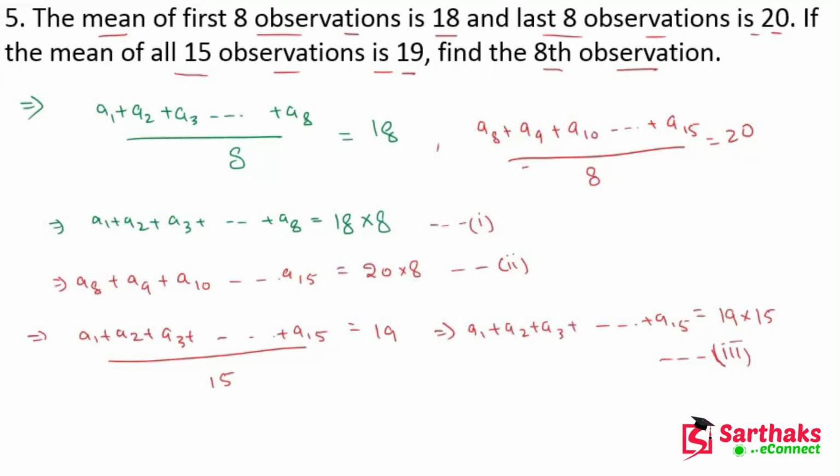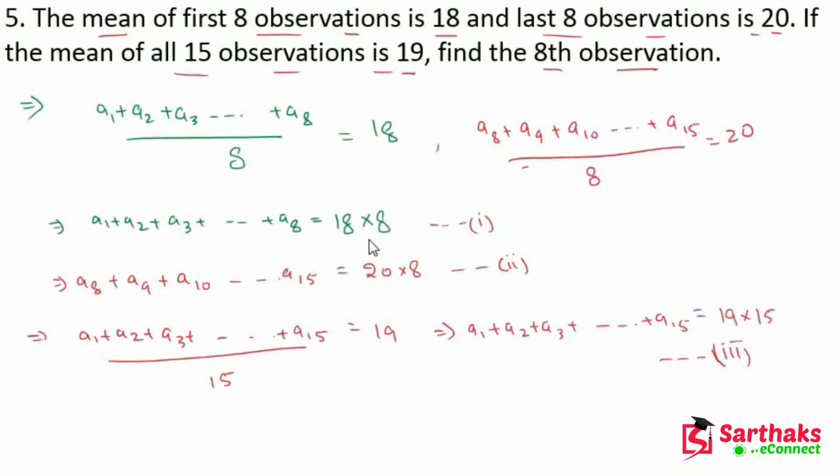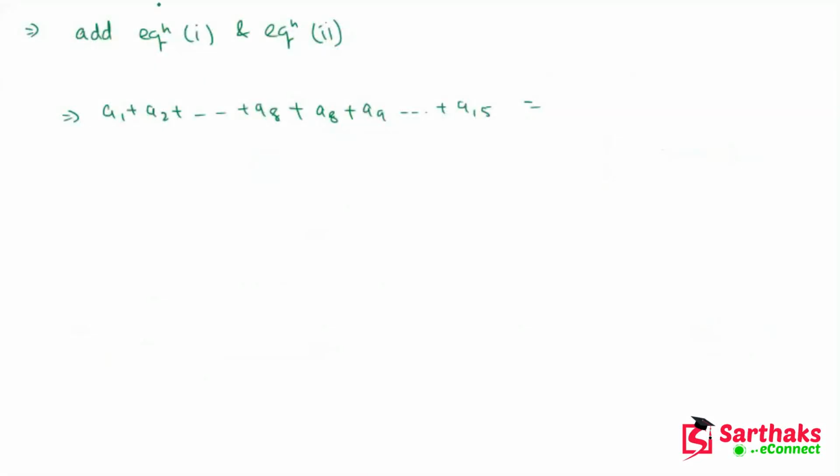If we add equations 1 and 2, we get A1 plus A2 plus and so on plus A8 plus A8 plus A9 plus and so on plus A15, which is equal to 18 into 8 plus 20 into 8.